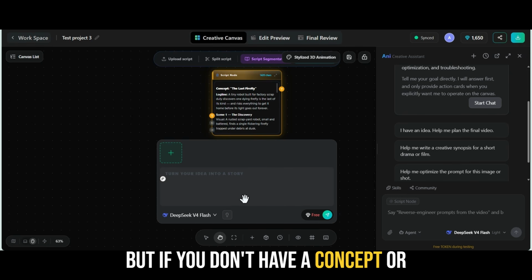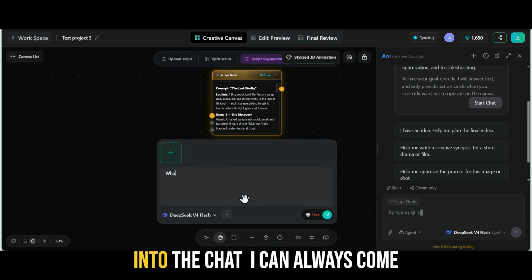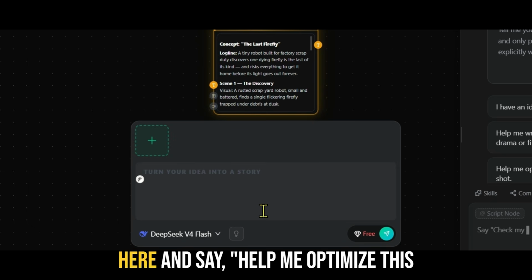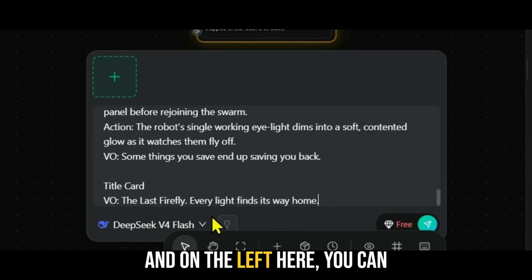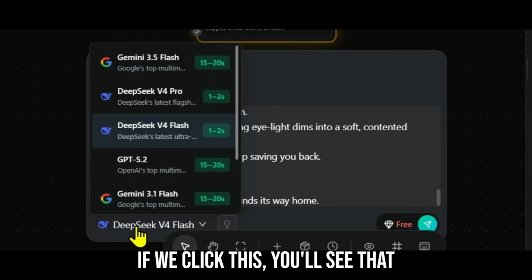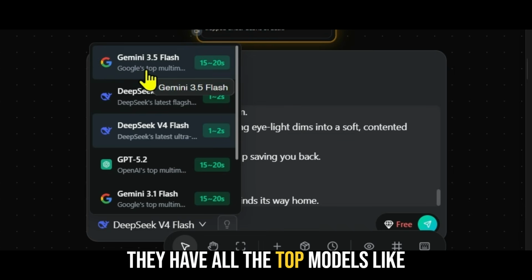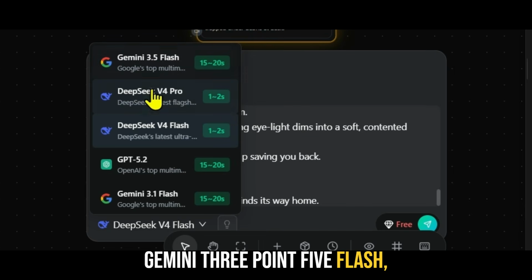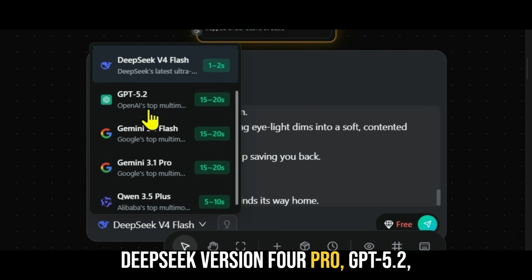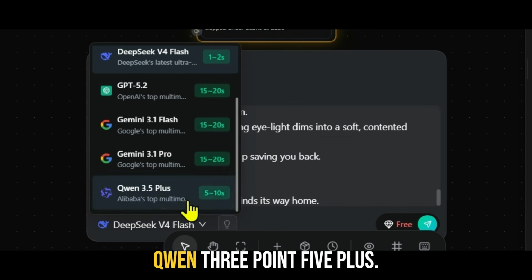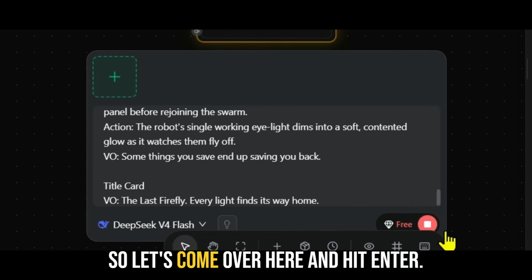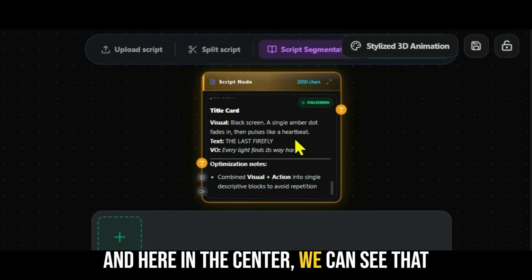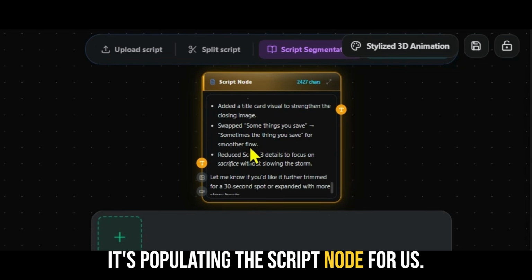But if you don't have a concept or an idea, you can always type here into the chat. I can always come here and say, help me optimize this script, and then paste in my concept. And on the left here, you can see the model that you can use. If we click this, you'll see that they have all the top models like Gemini 3.5 Flash, DeepSeek version 4 Pro, GPT 5.2, Qwen 3.5 Plus. I think using DeepSeek for this is going to be fine. So let's come over here and hit enter. And here in the center, we can see that it's populating the script node for us.